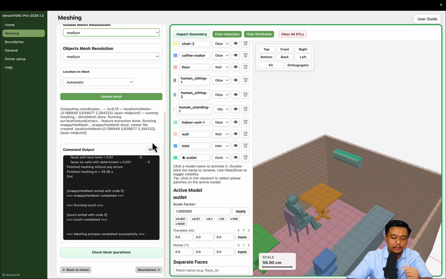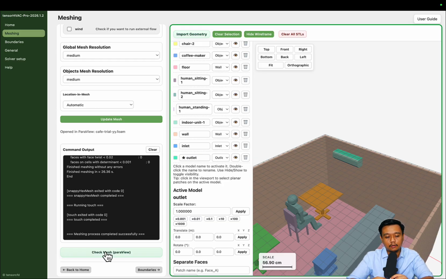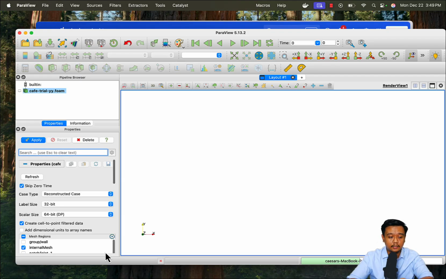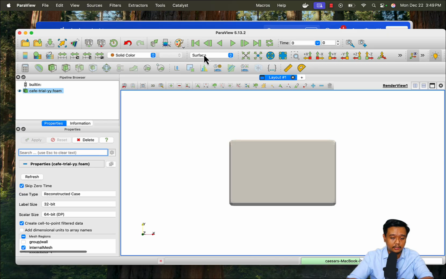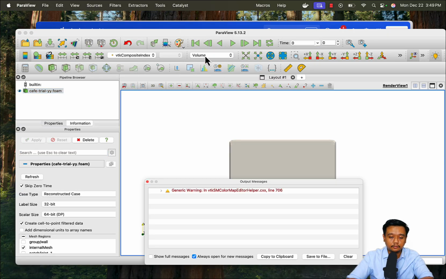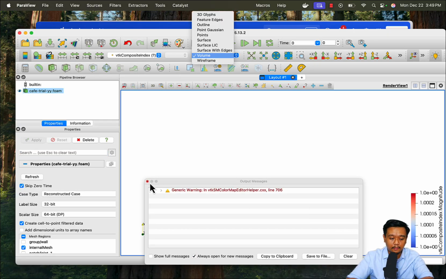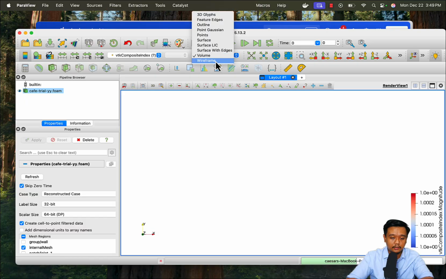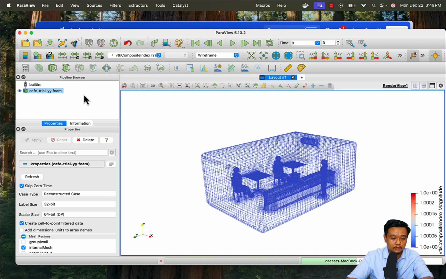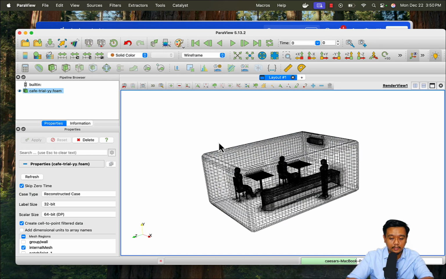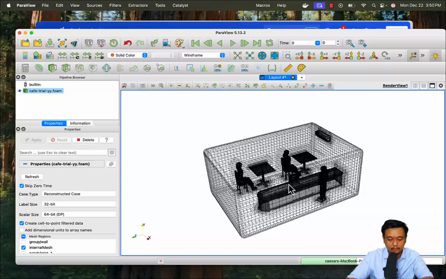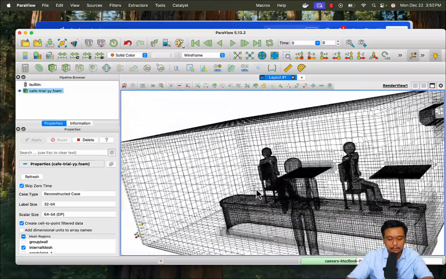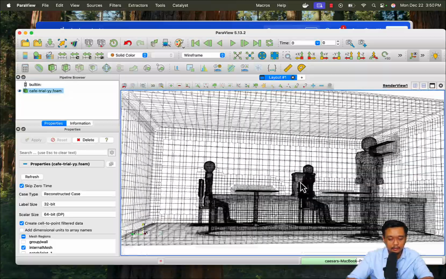Okay, the meshing process is done. You can actually check the mesh in ParaView if you like, but it is not mandatory. It's just to make sure that your mesh is finished properly, so we don't leave any errors here.